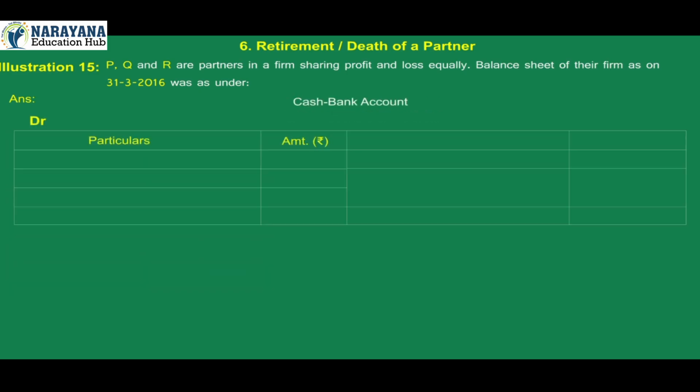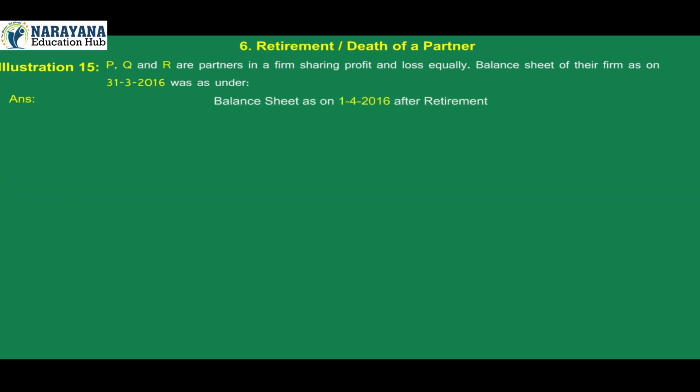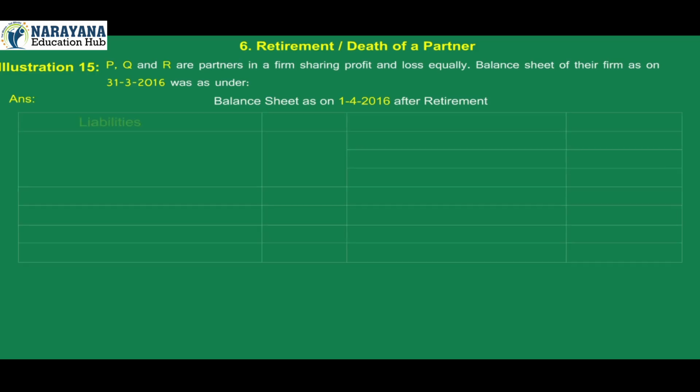Debit, particulars amount, credit, particulars amount. On debit side, to balance brought down 1,500, to P's capital account 7,500, to Q's capital account 1,000, total of debit side 10,000. On credit side, by R's capital account 8,500, by balance carried down 1,500, total of credit side 10,000. Balance sheet as on 1st April 2016 after retirement.